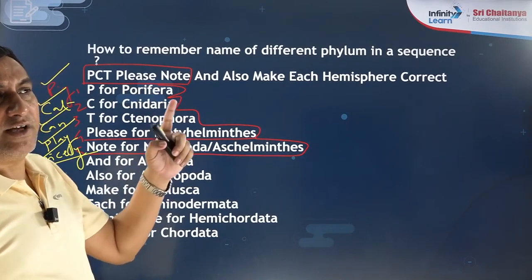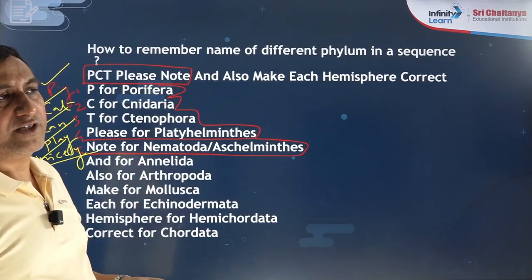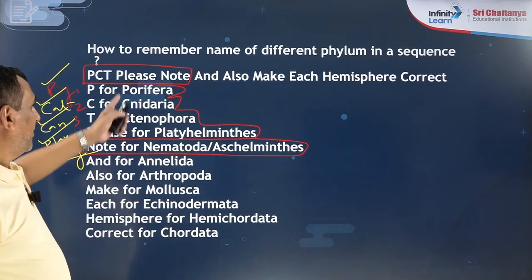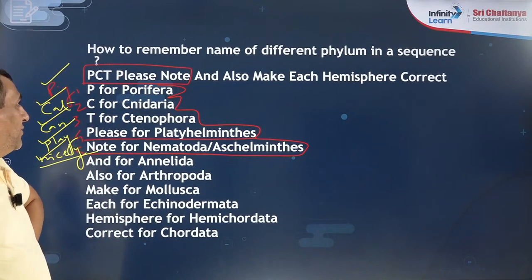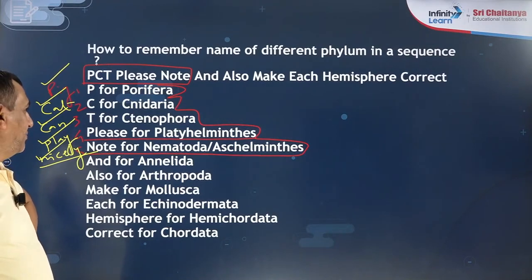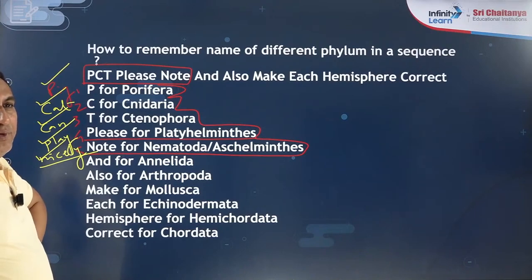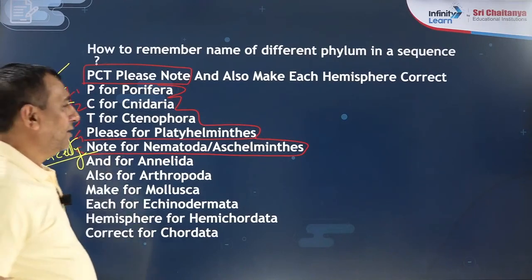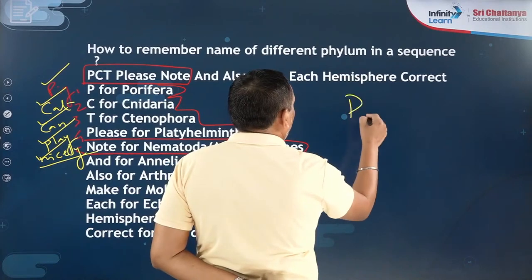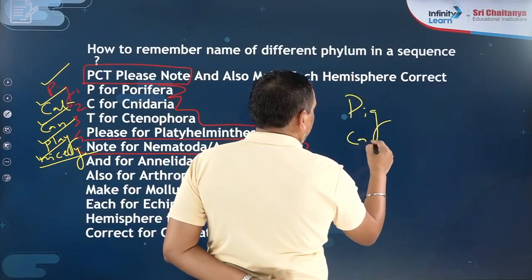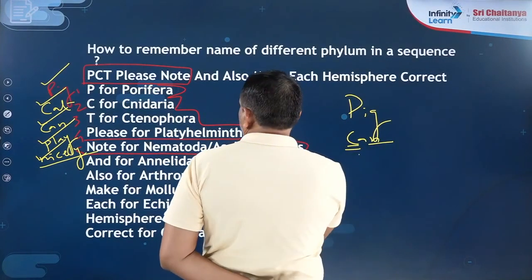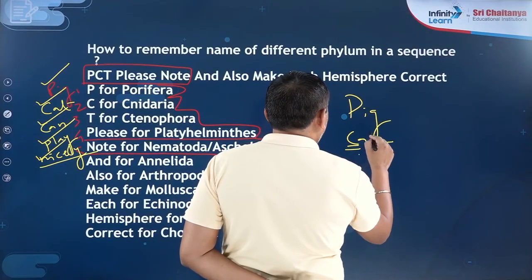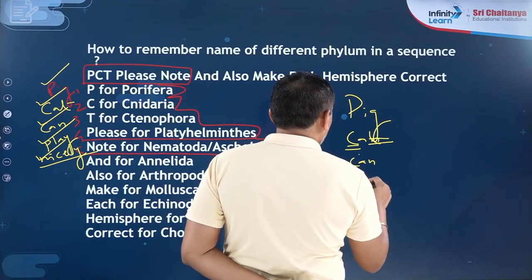So I started the very first phylum of your class 11 syllabus. First we have to remember the name of the phylum. Today I said to remember the name of the first 5 phyla. What did I say? Pig, cat can play nicely. P for Porifera, pig. C for Coelenterata, cat. Pig and cat can play nicely.